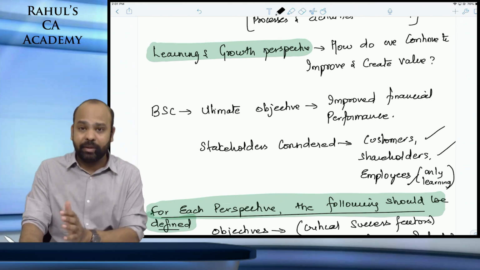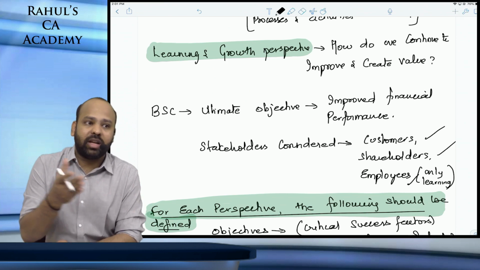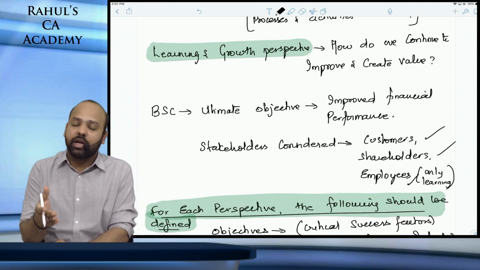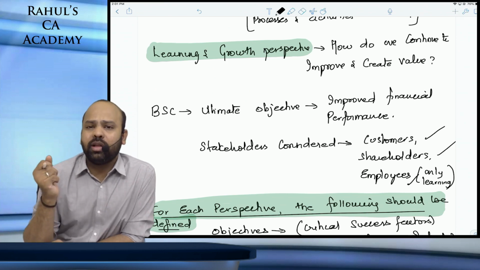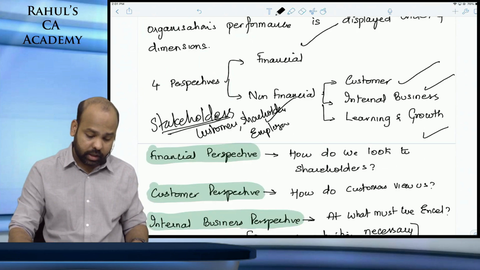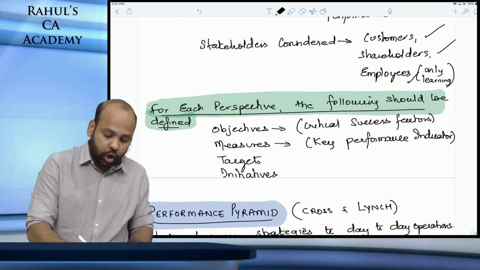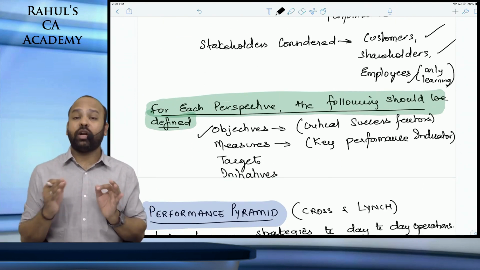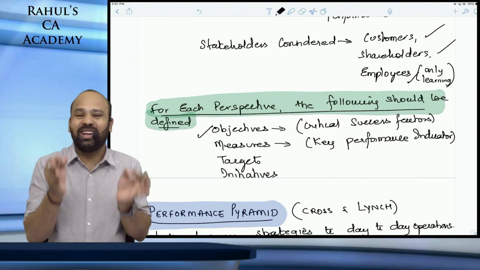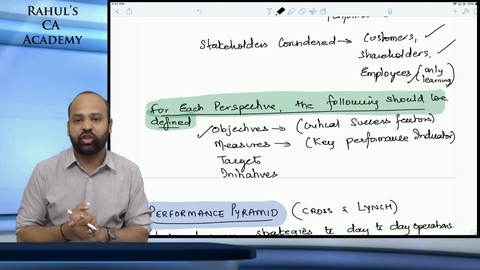Anyways, coming back to this, I spoke about what a balanced scorecard is all about, how financial and non-financial measures are being covered under it. Another important thing is, for every perspective under balanced scorecard, you will have objectives defined. What is it that you want to achieve? What are the critical success factors as far as financial performance and customer satisfaction are concerned?